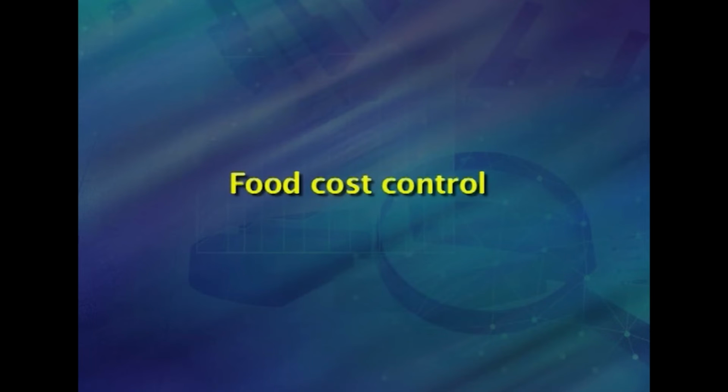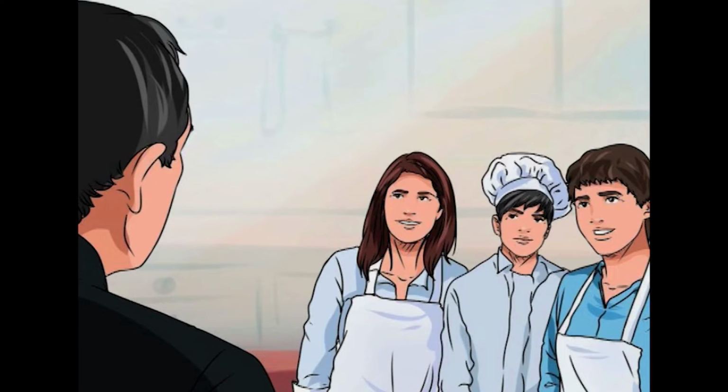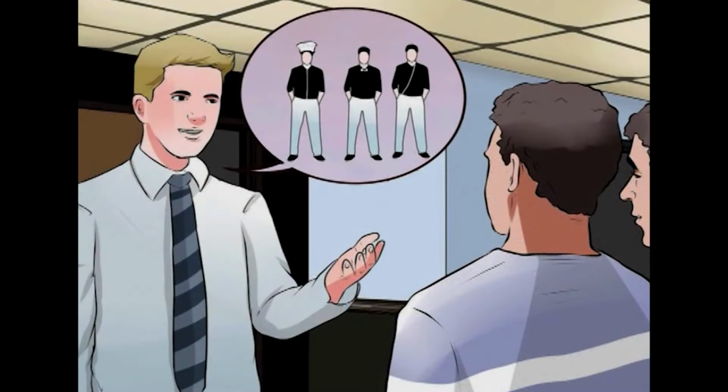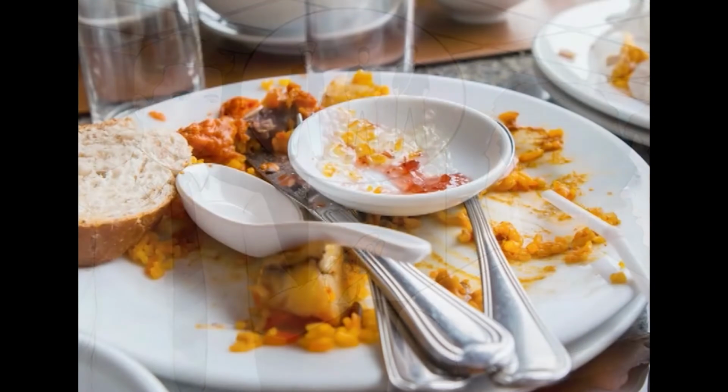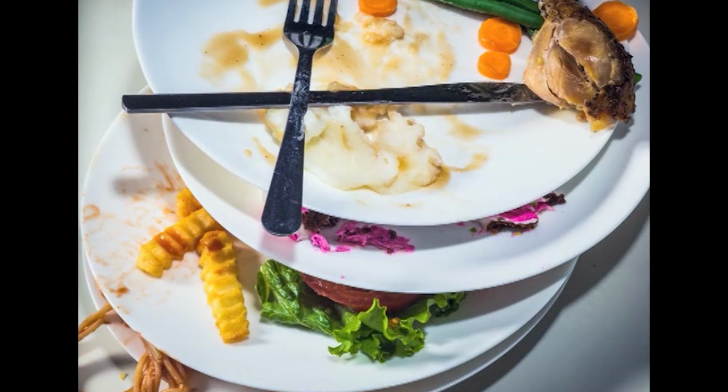Now let us understand what we mean by food cost control. We all know control is a process by which the managers attempt to direct, regulate and restrain the actions of people in order to achieve goals. It is essential in the area of food and other costs because of the many ways in which loss is possible at each stage in a catering operation. Control may be exercised in many ways, through selection of techniques and devices suitable for each establishment.